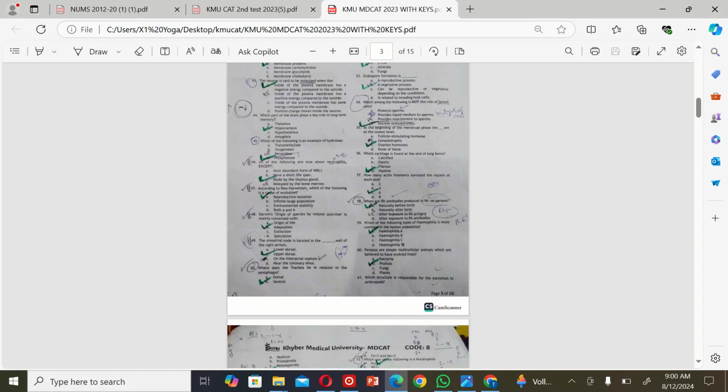The next MCQ is: Parazoa are simple multicellular animals which are believed to have evolved from A. Bacteria, B. Protista, C. Fungi, and D. Plants. So the correct option is B. Protista.